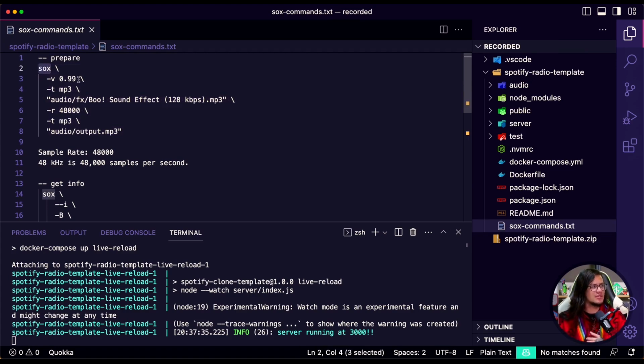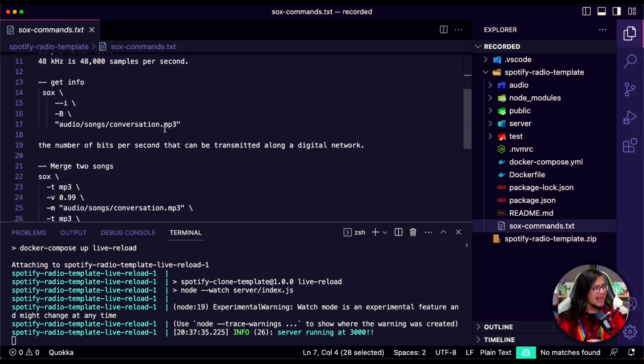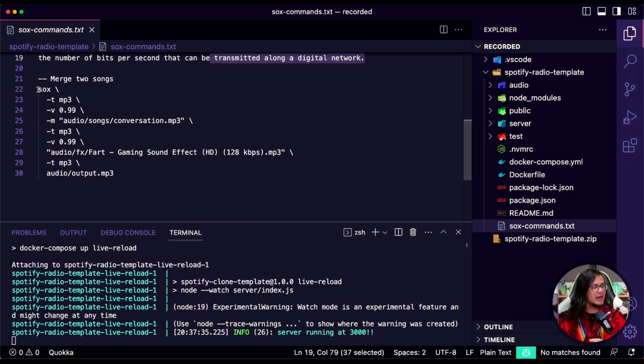We're gonna use SoX inside Docker to reduce volume, to say what is the template, the bit rate, the type, the output, and so on. And we're gonna get information about this audio to get the bit rate. We're gonna use it to transmit data over the network. And I also put here all the commands we're gonna use to merge two songs, okay? Notice here that I'm merging two songs using the file name, but we're gonna use file streams. This is gonna be fun.